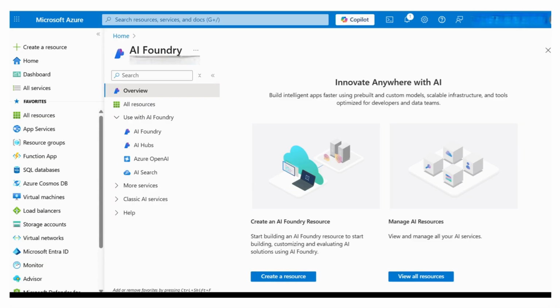So here we can do multiple things. The first step, we need to create the hub. Think of the hub as your Gen AI control system. It organizes all your AI projects, models, data and configuration under one roof. Give the specific name of this hub.